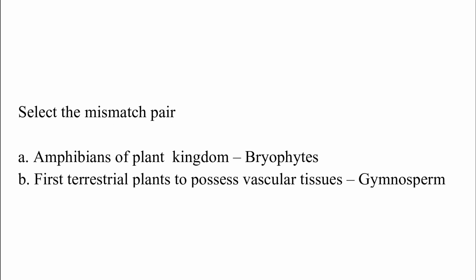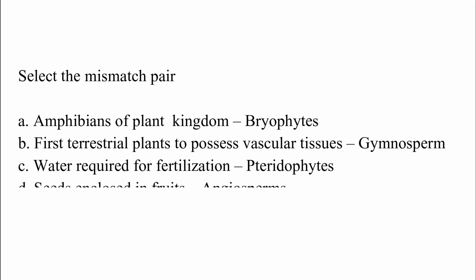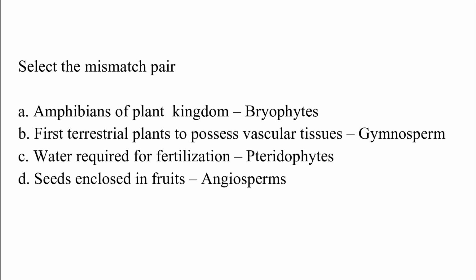Select the mismatch pair. Option A, amphibians of plant kingdom, bryophyte. Option B, first terrestrial plant who possesses vascular tissue, gymnosperm. Option C, water required for fertilization, pteridophyte. Option D, seeds enclosed in fruits, angiosperm. The correct answer is option B, first terrestrial plant who possesses vascular tissue, gymnosperm. This one is incorrect because the first terrestrial plant to possess vascular tissue is pteridophyte, not gymnosperm.